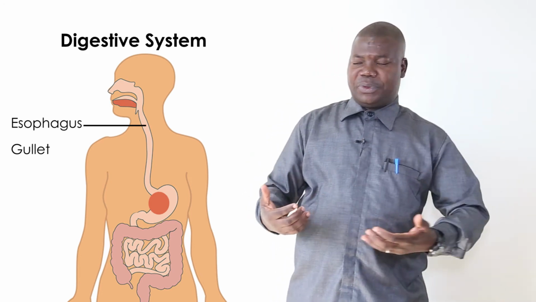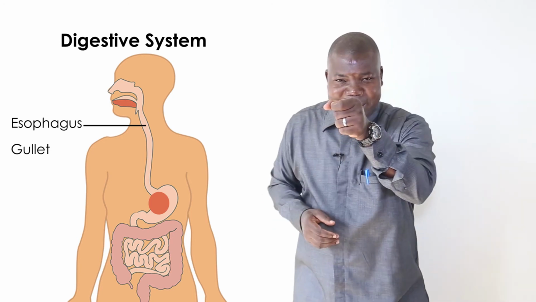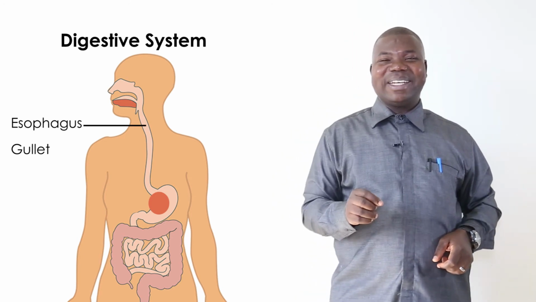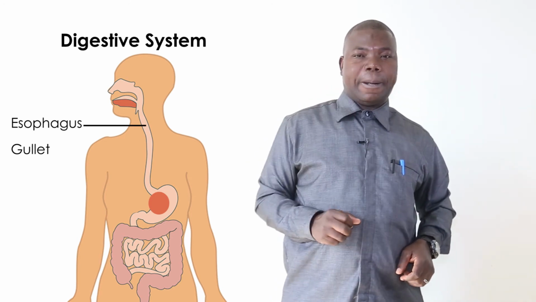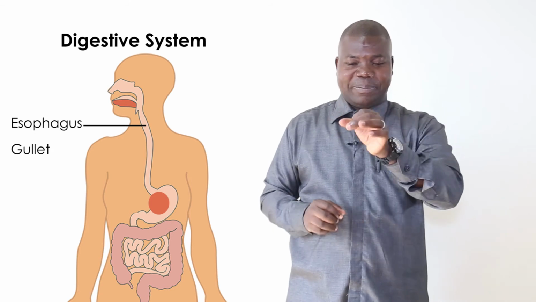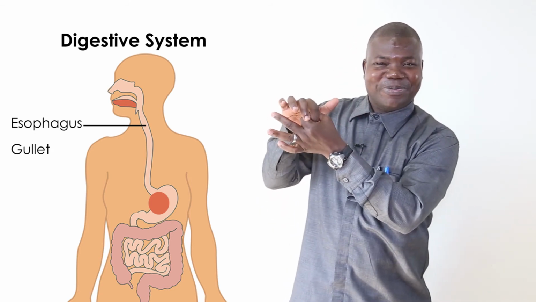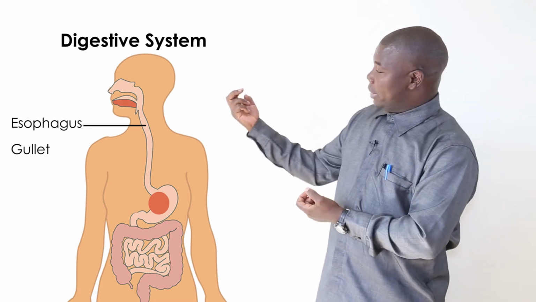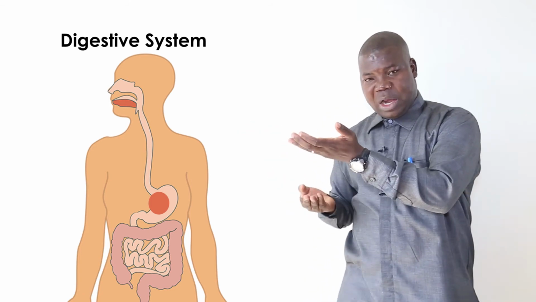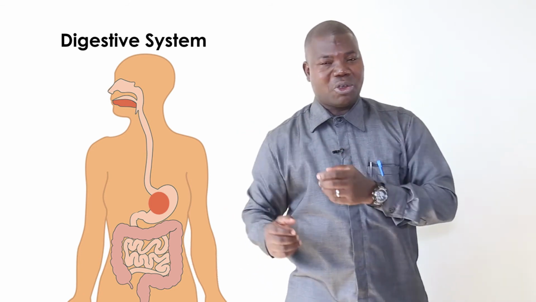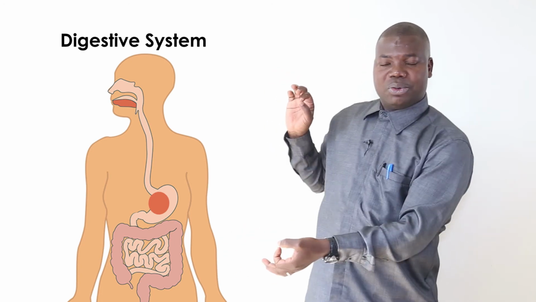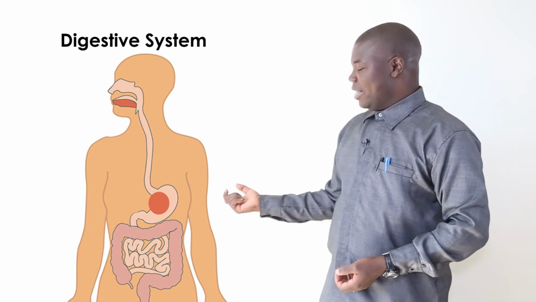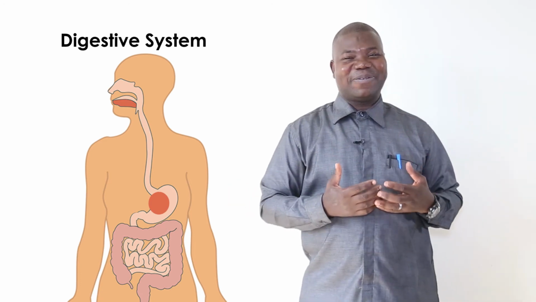But for the food to go into the stomach, there is a gatekeeper. This gatekeeper of the stomach is called the cardiac sphincter. Why do we call it a sphincter? It is a ring of muscles. You will realize there are two of them. One takes the food into the stomach, and one takes the food out of the stomach. They are all called sphincter muscles. But the first one is called the cardiac sphincter, and the lower one is called the pyloric sphincter.